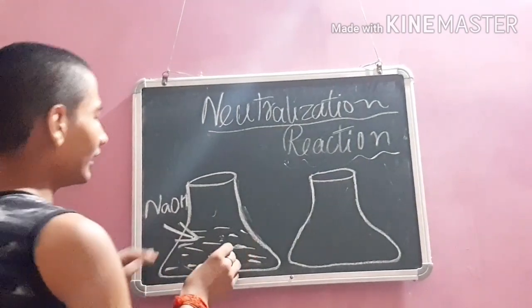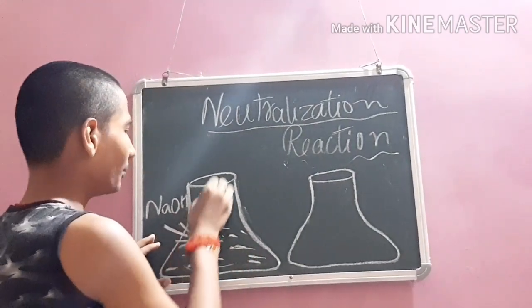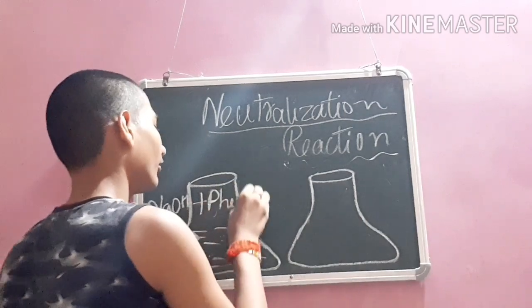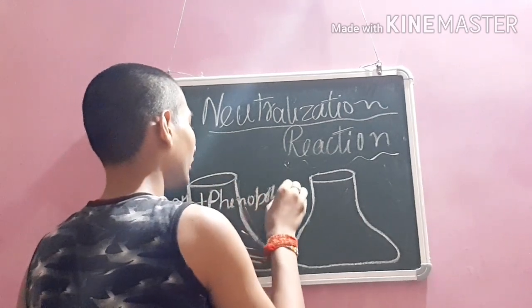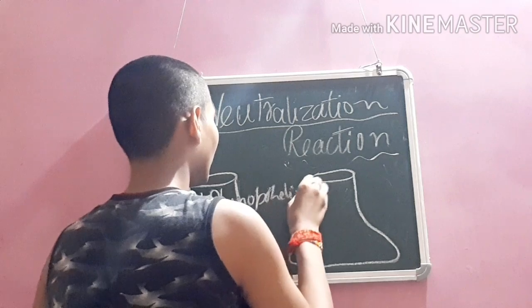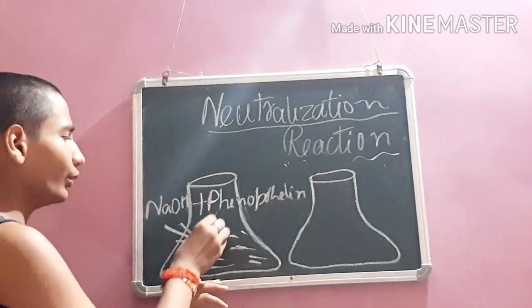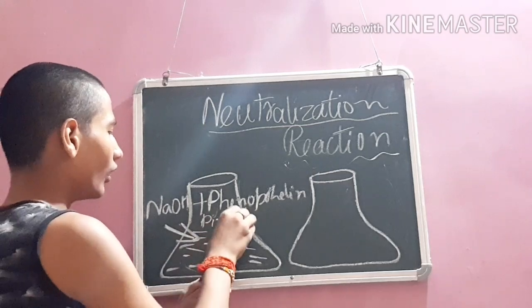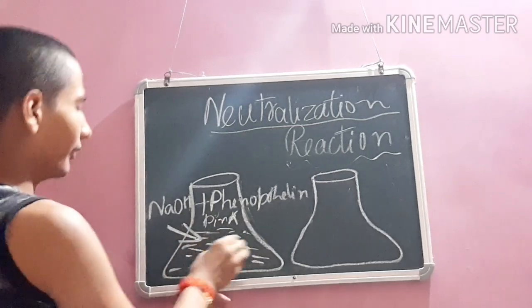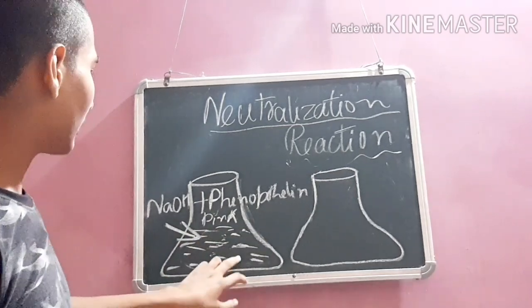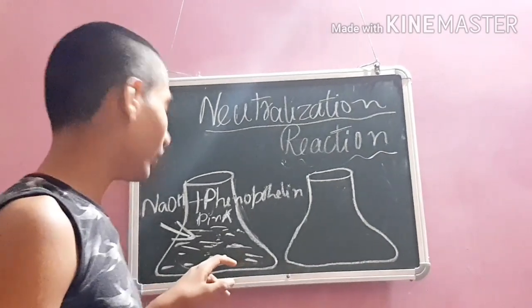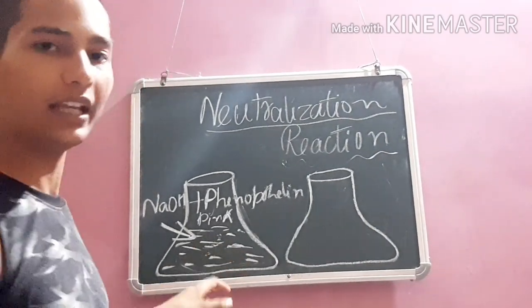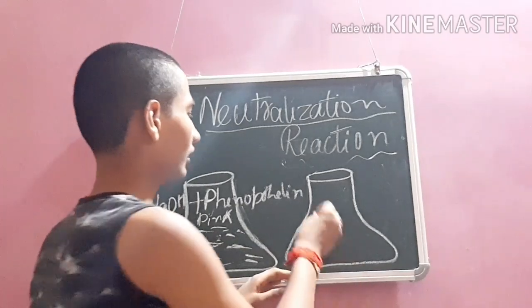This is in aqueous state, and when we add phenolphthalein to it, the color will change into pink. This aqueous solution will be pink in color.